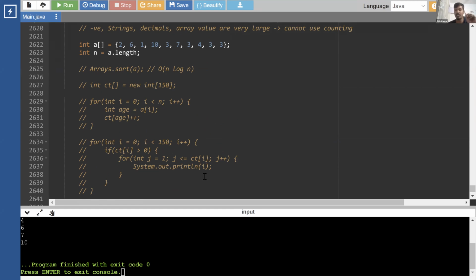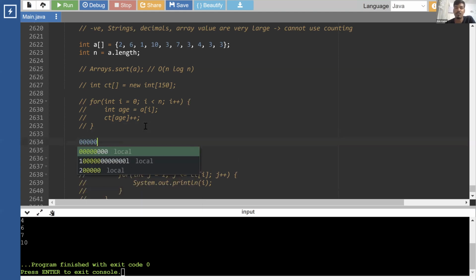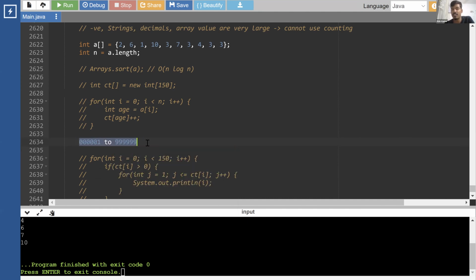So all the pin codes are 6 digits, but the starting range is, let's say, the very first pin code, it would be somewhere in India, which is 00001, something like that, okay? And the ending pin code would be something like 99999. So this would be the range, right? These are all the pin codes that exist if it is a 6-digit number, right?